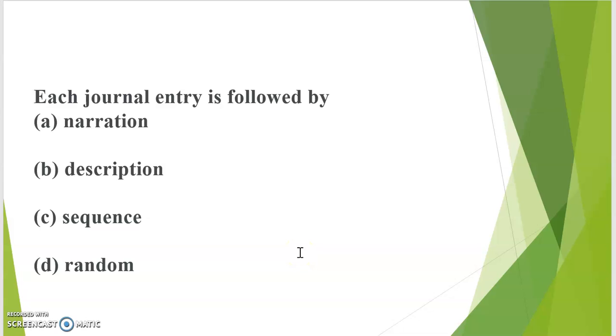Each journal entry is followed by: A, narration; B, description; C, sequence; D, random. Whenever you record a journal entry in the books of journal, it is followed by a brief explanation called narration. So the correct option is narration. Narration means a brief explanation of your transaction.